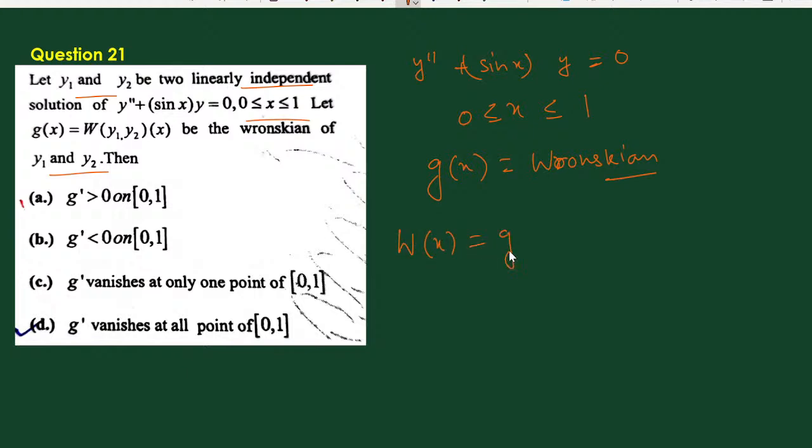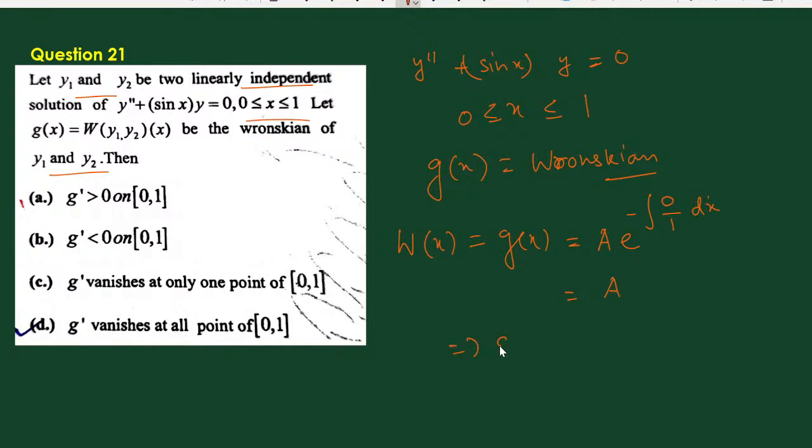This is equal to g(x). This is equal to what? A into e to the power minus integration of the coefficient of the first derivative. Here the first derivative is not present, that means 0 by 1 into dx. So this means e to the power 0, so simply a.